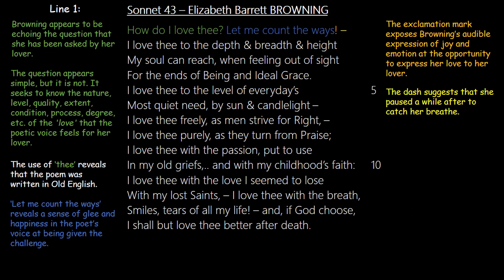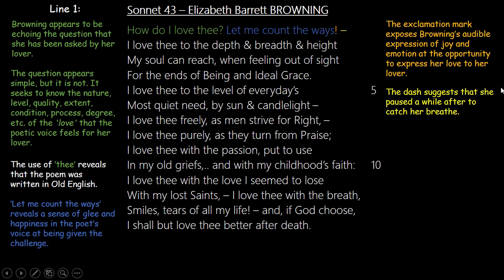And then we also see that there's a use of exclamation mark and a dash at the end of the first line. The exclamation mark exposes Browning's audible expression of joy and emotion at the opportunity to express her love to her lover. So there's this glee and joy in her voice. She shouts and says, let me count the ways. And the dash shows us that after this, she paused to catch her breath, because she shouted, so she's excited. So when you read this poem, in your mind's eye, have somebody who is excited at